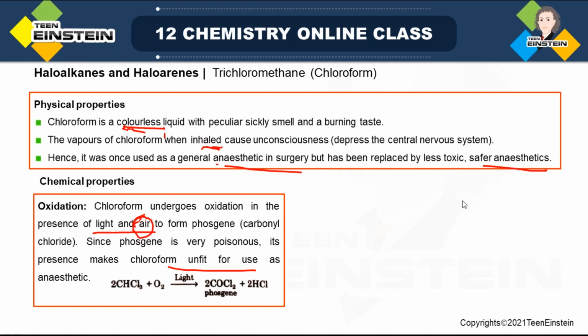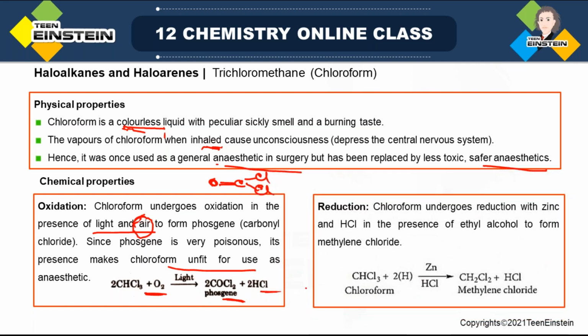So the reaction you can see here, two molecules of chloroform react with oxygen in presence of light, and there is formation of COCl2, phosgene. This is known as phosgene. The structure will be like this. HCl is the byproduct. So this is the oxidation reaction of chloroform.